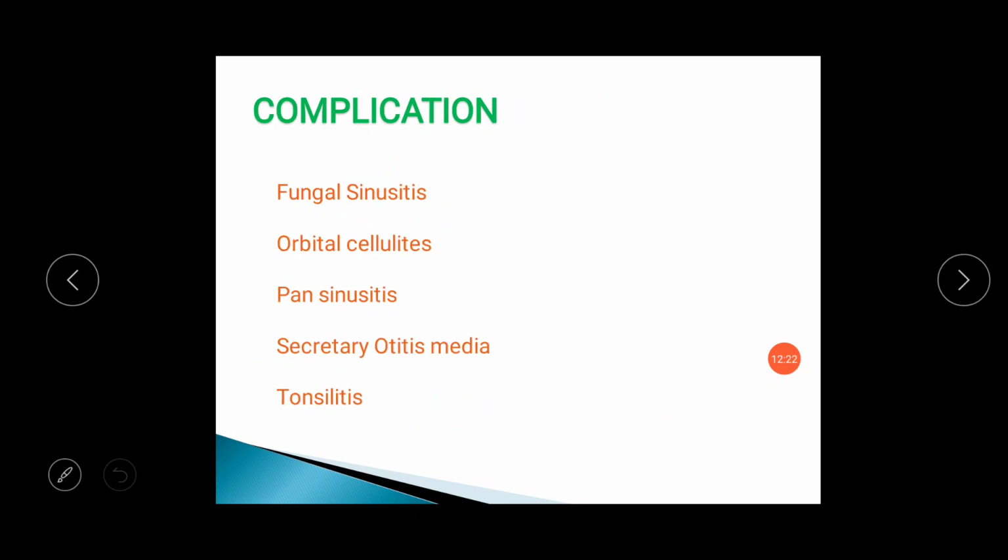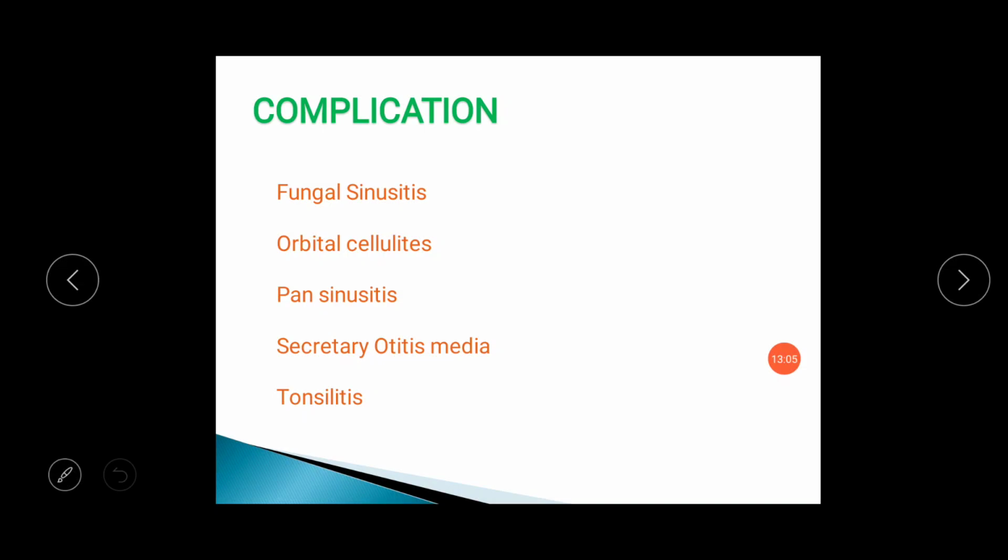Complications usually seen are fungal sinusitis. Whenever there is multiple ethmoidal polyposis which is ignored by the patient, and when this patient has immunocompromised status, usually seen in diabetes mellitus, those types of patients sometimes have infection with fungus like aspergillosis, blastomycosis, mucormycosis, and that fungus can grow into the different sinuses of the nasal cavity. So that patient can develop fungal sinusitis. Sometimes this fungus can reach up to the brain and can cause erosion of the nasal cavity bones.